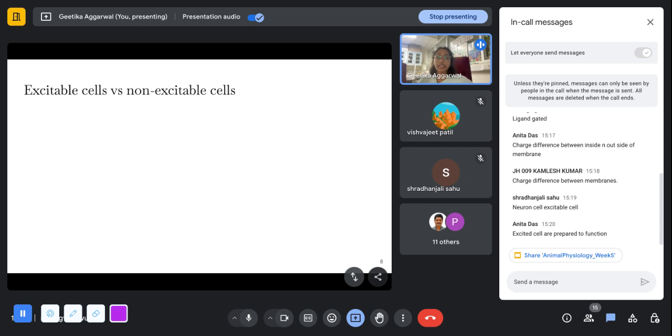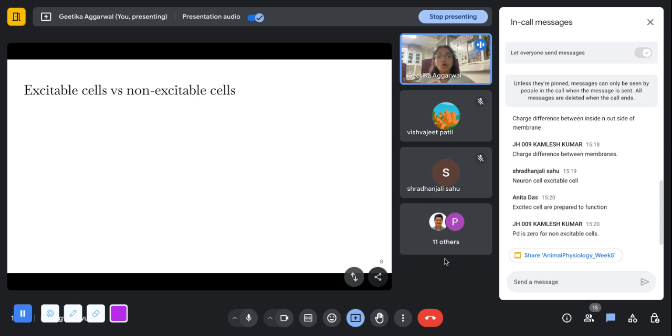So basically, for excitable cells, Vishwajit, it's not that they have the same concentration of ions in and out of the cell. Non-excitable cells stay at a resting potential of minus 70 millivolts, and they do not change from that resting membrane potential. They're not involved in producing action potentials. That is why they're non-excitable. It does not mean that the concentration of ions is the same in and out of the cells. They just maintain it at whatever concentration it is at. So they still have more sodium outside of the cell and more potassium inside of the cell, but they maintain it like that.